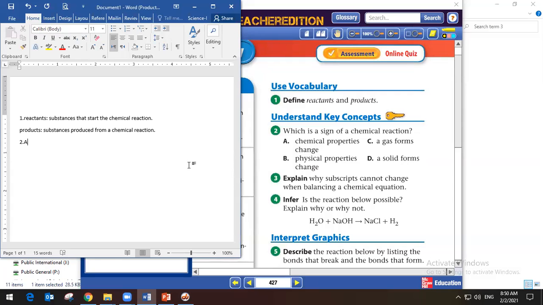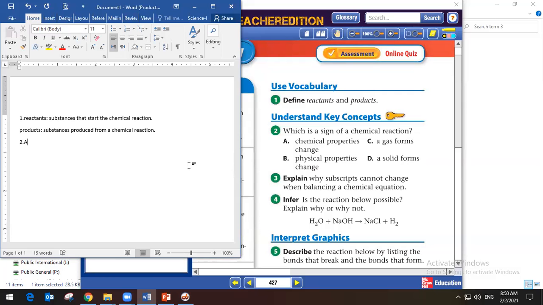Mister, I can't understand. Okay, look at me carefully, Judy. We said the signs of chemical reaction. We have 4 signs of chemical reaction: gas formation, solid formation, changing color, and the change in energy. So any one of these is considered a sign of a chemical reaction.